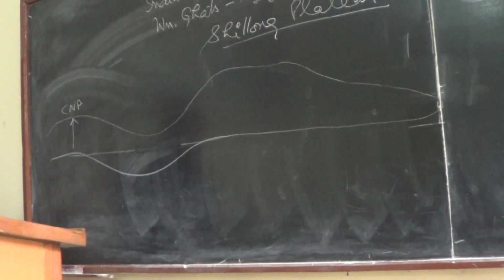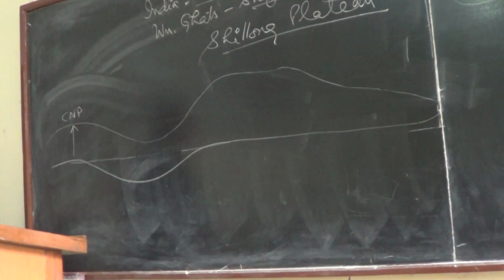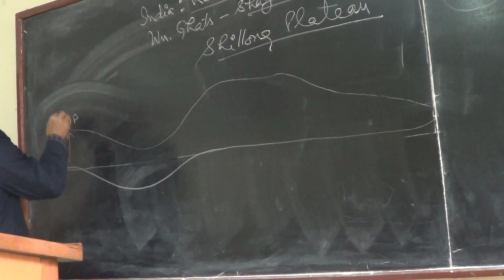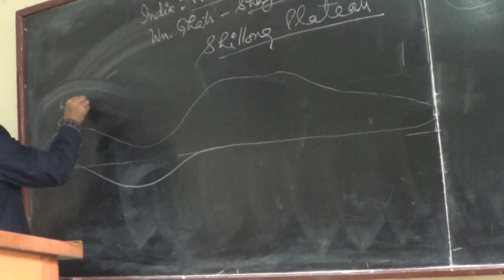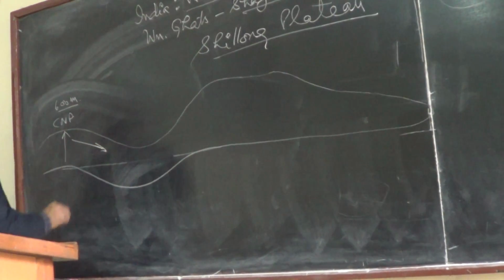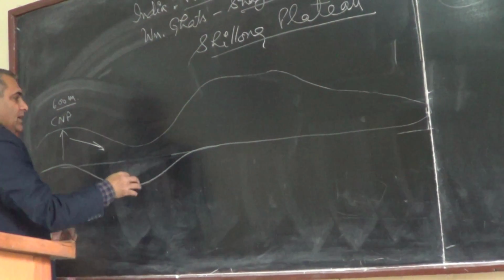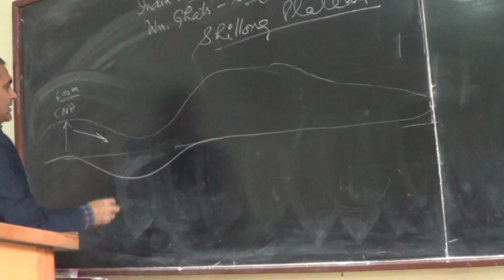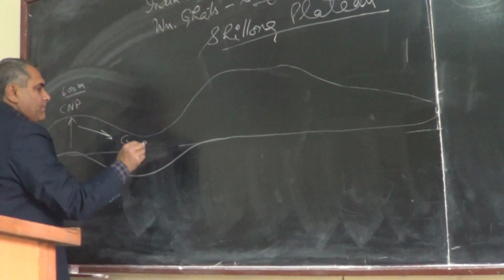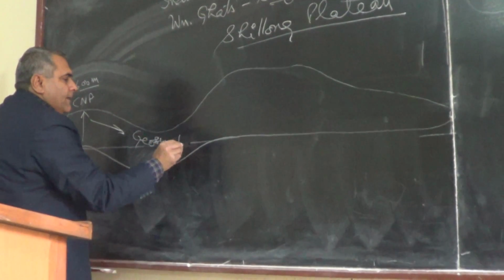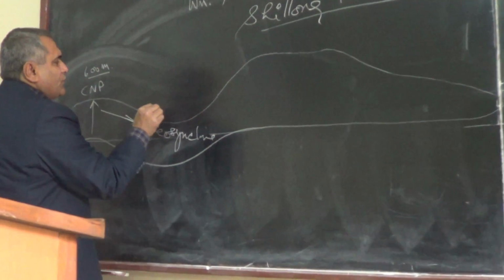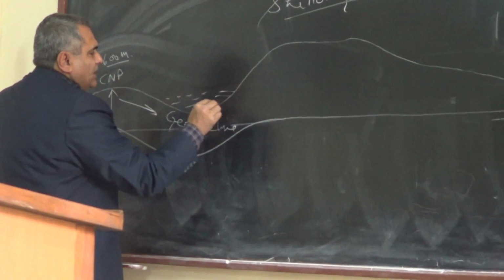What is the average height of this parkland or tableland? Approximately 600 meters. And in this area, compression is there. So what happened? This land mass got synclined and formed the geosyncline.